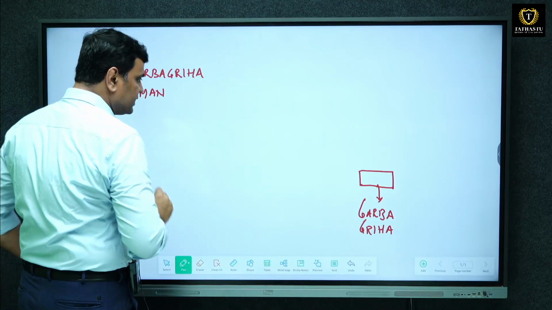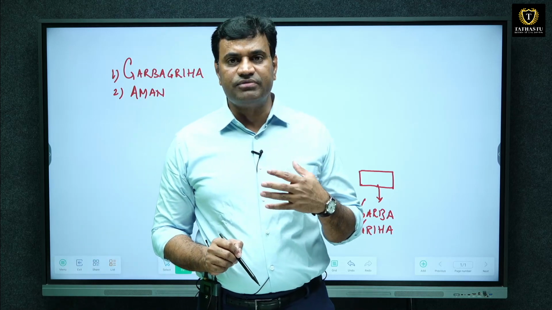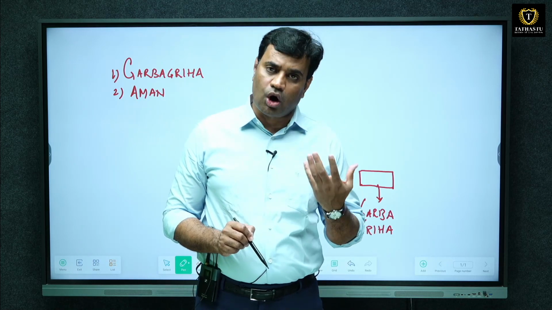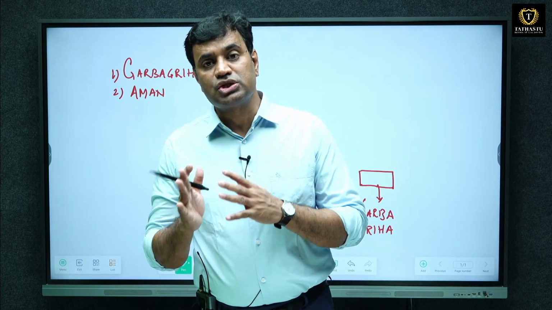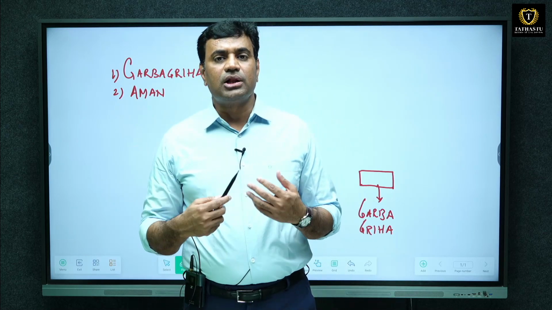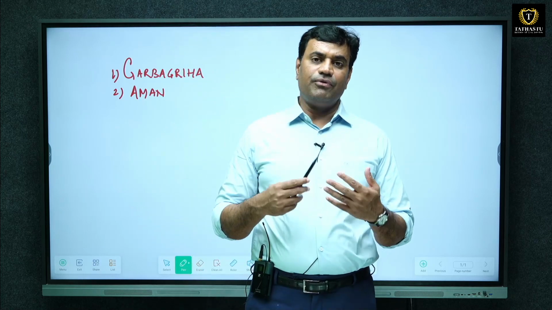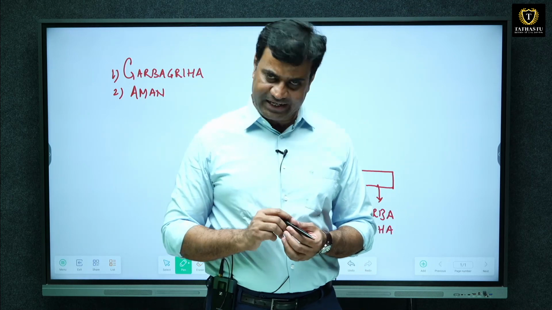Another major term to be known in temple architecture is Amon. Amon indicates that apart from the Garbhagriha of the male god, a Garbhagriha of his female consort could also be constructed, and the Garbhagriha of the female consort or spouse is known as Amon. Like God Shiv is also depicted with goddess Parvati, and therefore the Garbhagriha of goddess Parvati is known as Amon in temple architecture.